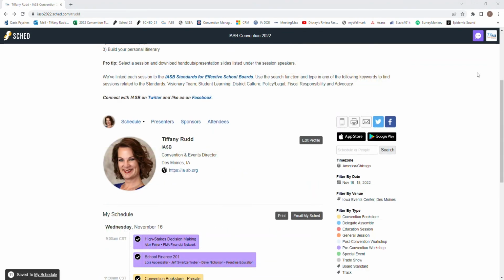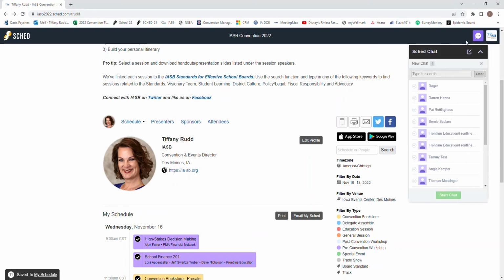To use the chat function, click the purple speech bubble at the top of the page. Again, the chat function is only available to those of you who have adjusted your profile settings to public. The speech bubble icon will be grayed out if you have not adjusted your settings, so please be sure to check your profile and adjust your settings to use the chat feature.